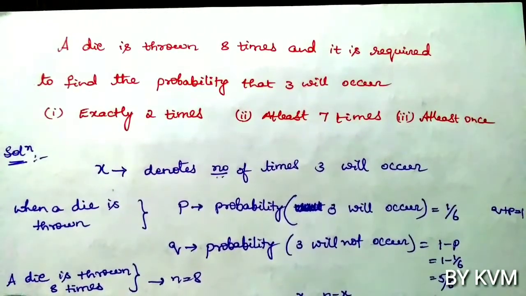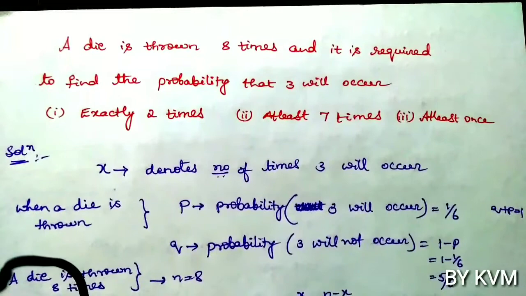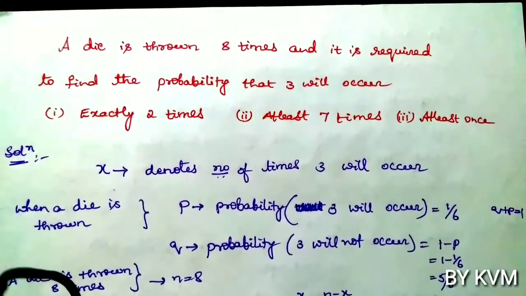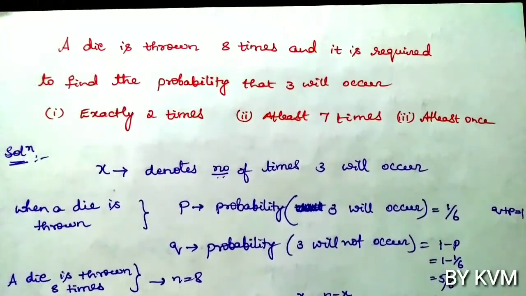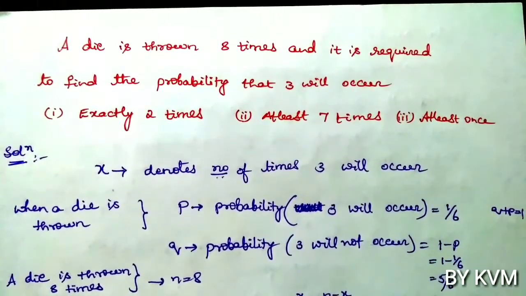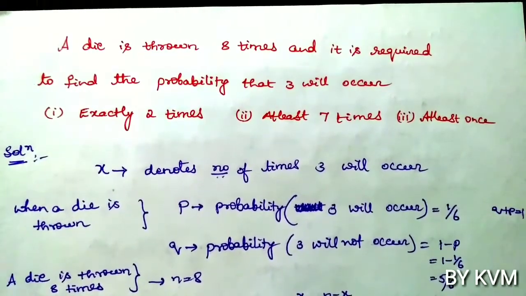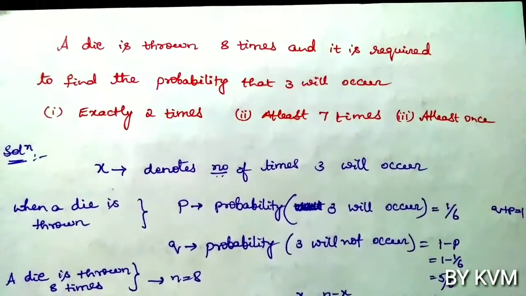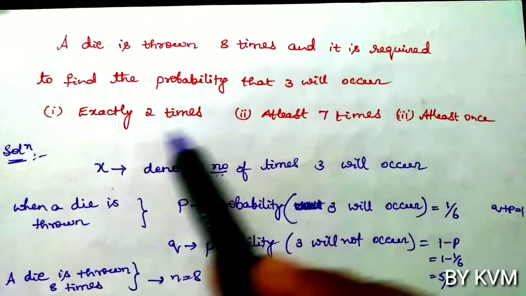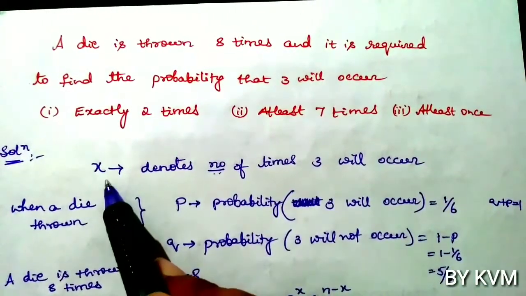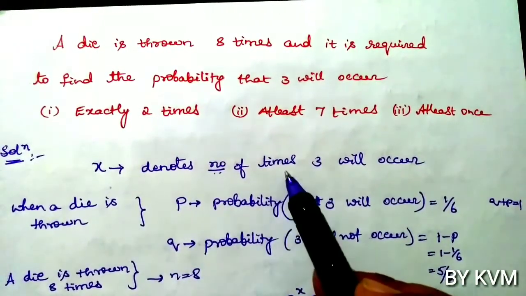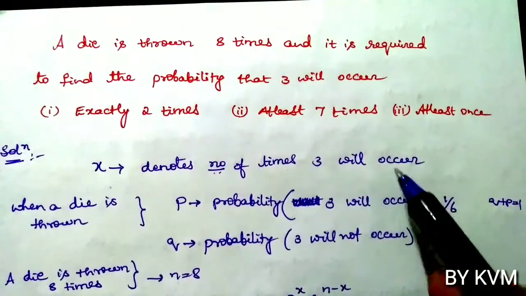A die is thrown 8 times and it is required to find the probability that 3 will occur. First case exactly 2 times, second case at least 7 times, third case at least once. So now how many times a die is thrown? A die is thrown 8 times. So here we have to find the probability that 3 will occur exactly 2 times, at least 7 times and at least once. So let us take that x denotes the number of times 3 will occur.